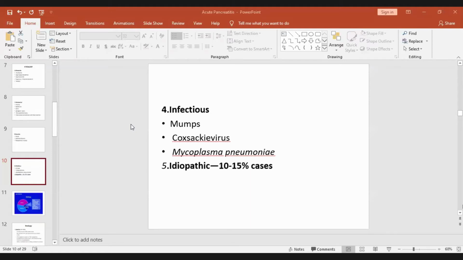In vascular, ischemia, thromboembolism, and then polyarteritis nodosa. Infections, mainly viral, mumps, Coxsackie, mycoplasma, pneumonia. And the fifth group is idiopathic. So you should remember these 5 groups of etiological causes of acute pancreatitis.